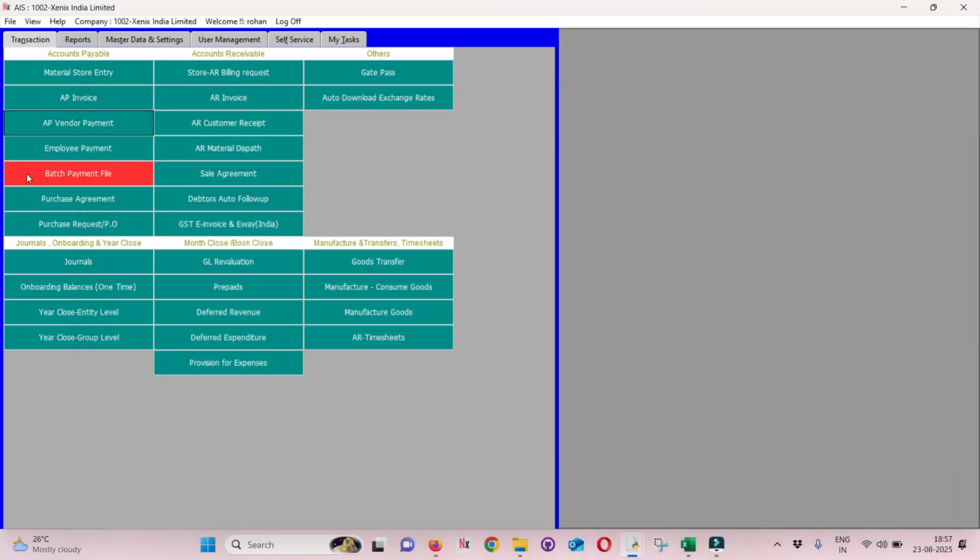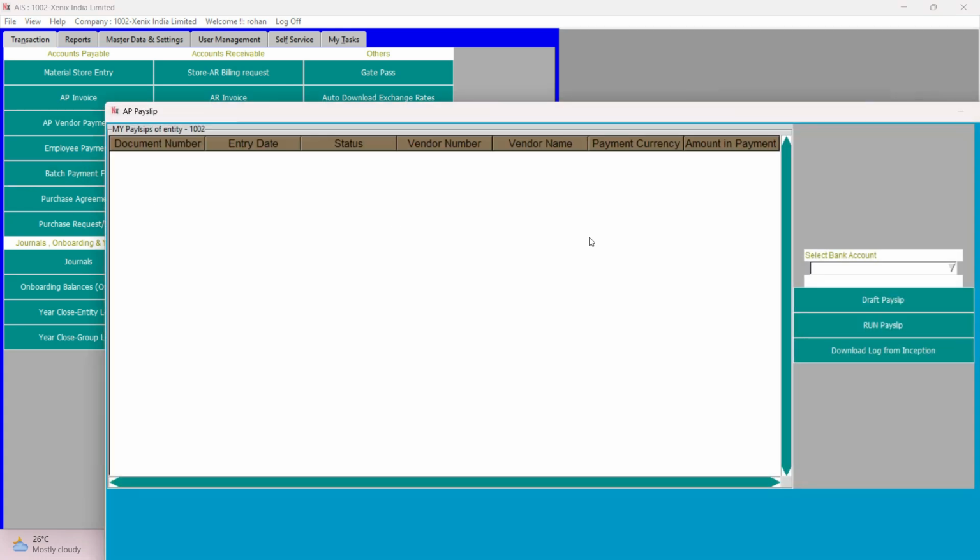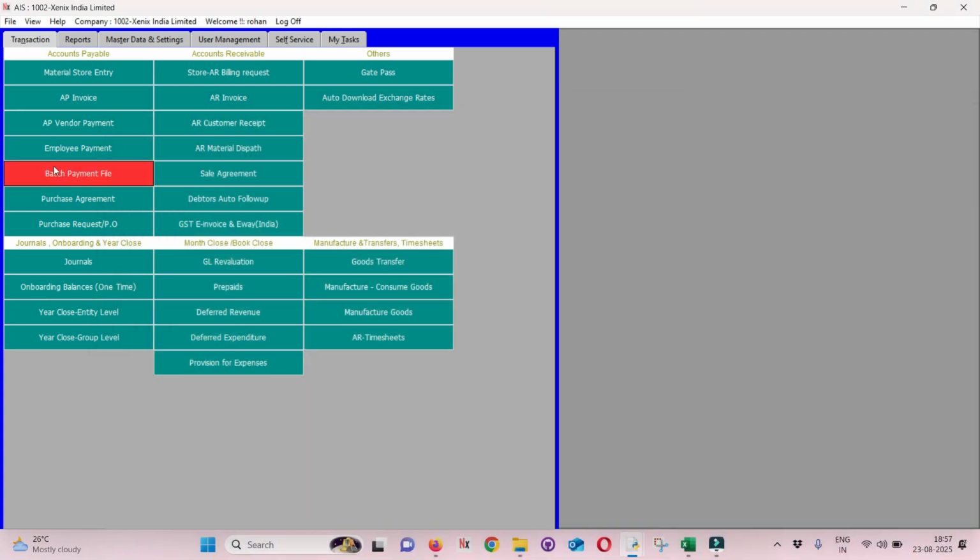You also have an option to generate a batch payment file. Using this option, you generate an Excel file, which is a batch file, and you can load this batch file into the bank so that these payments will reflect in your bank, and the other party will receive your payment.